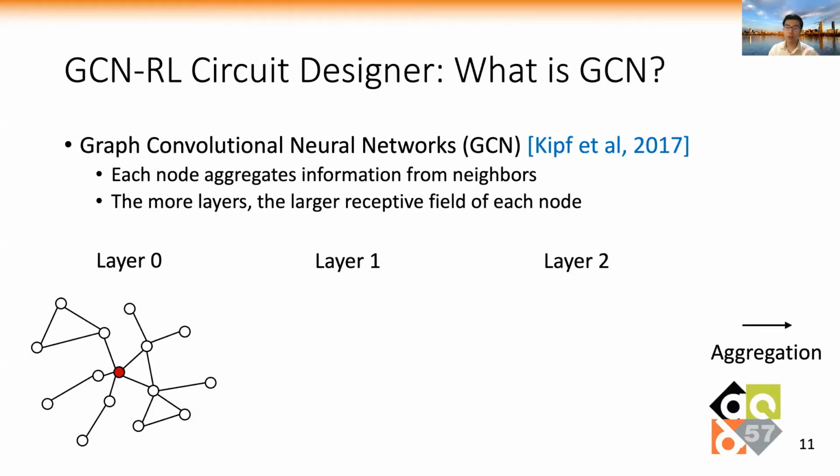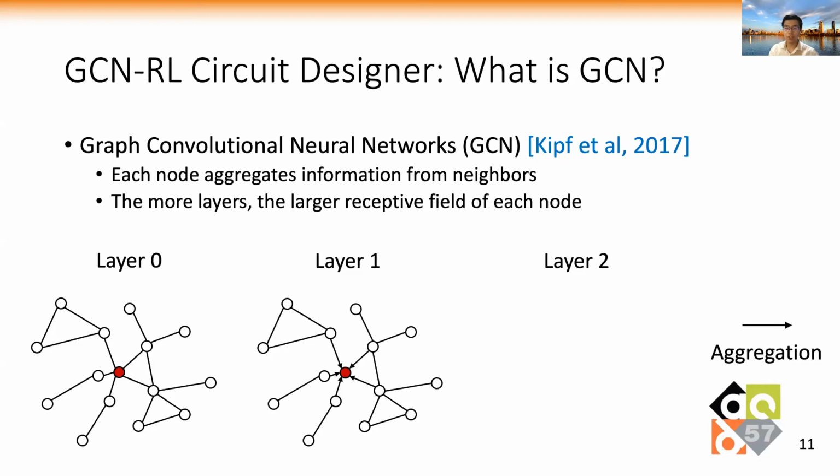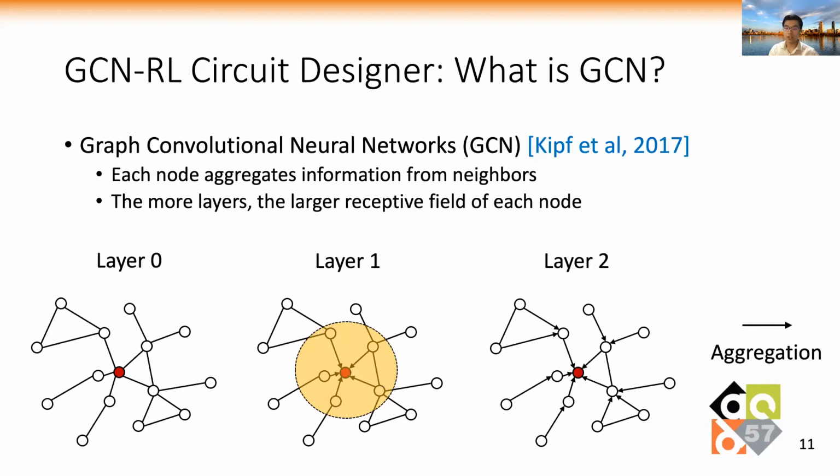GCN is short for graph convolutional neural networks. In one GCN layer, each node of the graph aggregates the features from neighboring nodes. The more GCN layers, the larger the receptive field. For example, in layer 0, the red node only has its own features. After GCN layer 1, it has information from its neighbors. After GCN layer 2, it has information from neighbors of neighbors.